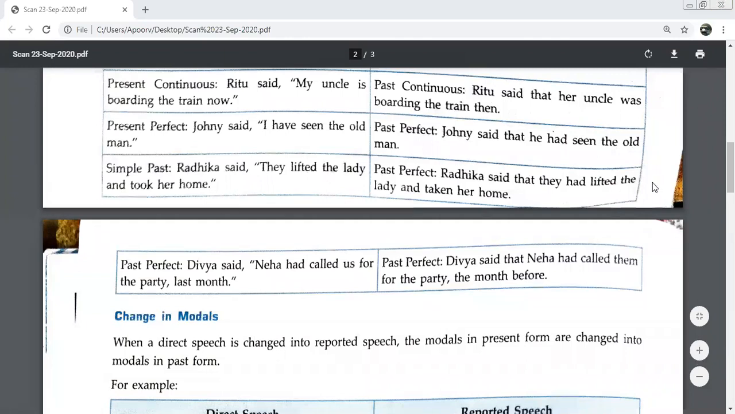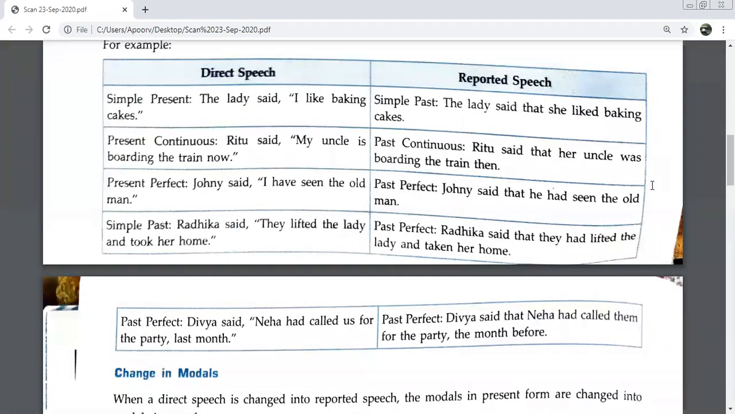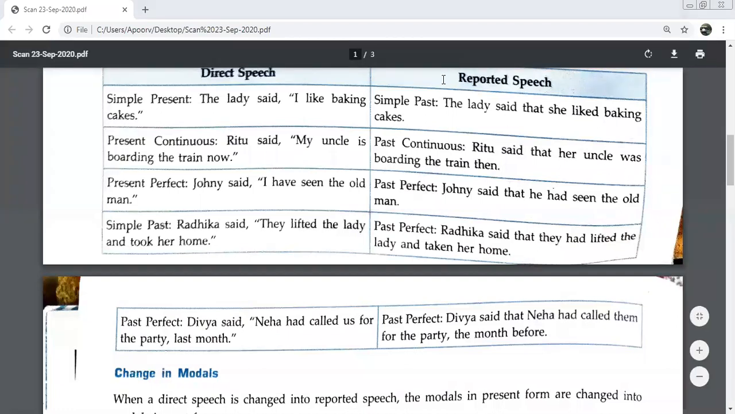What was the first tense change which we had done? Everybody, very quickly. Simple present to simple past. Present continuous to past continuous. Present perfect to past perfect. Simple past to past perfect. Very good, very good.